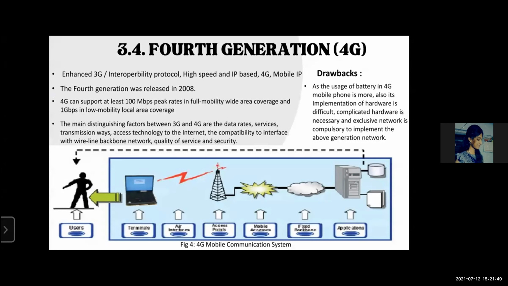The main distinguishing factors between 3G and 4G are the data rates, services, transmission ways, access technology to the internet, the compatibility to interface with the wireline backbone network, quality of service, and security. It supports mobile web access like 3G does, and also gaming services, HD mobile TV, video conferencing, 3D TV, and other features that demand high speeds.